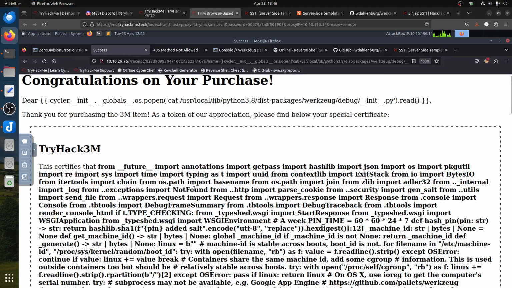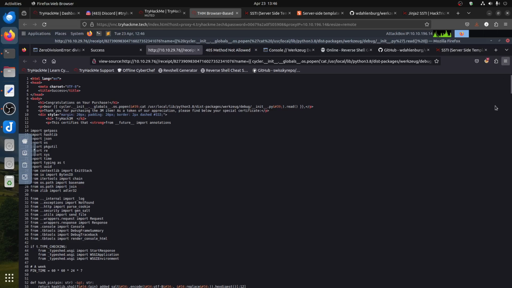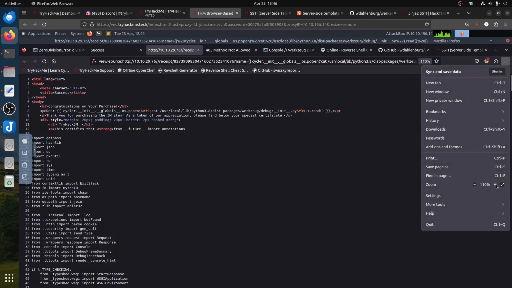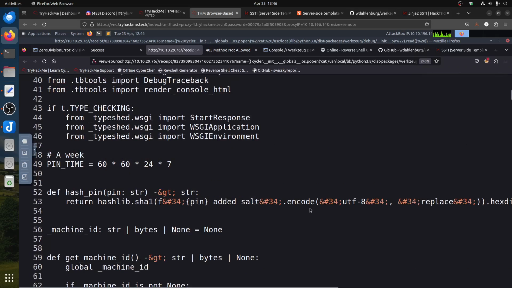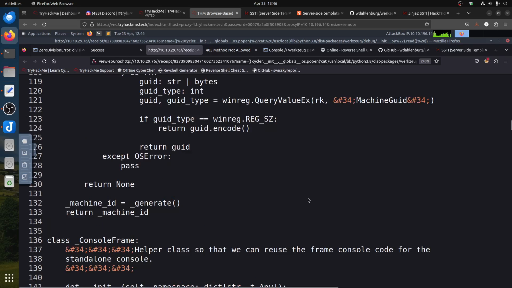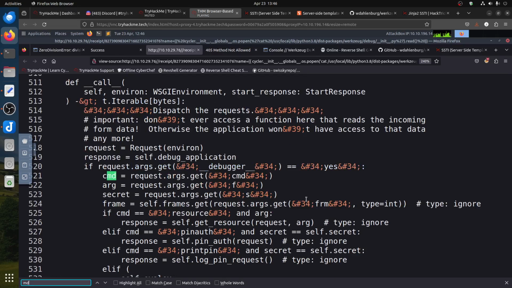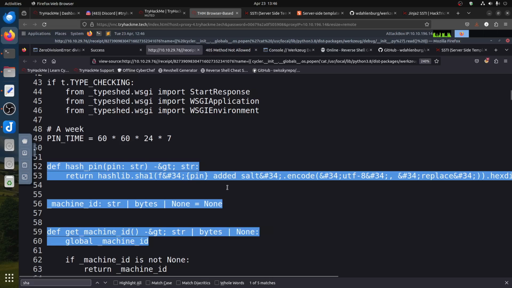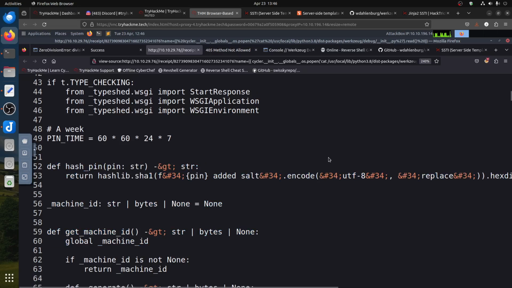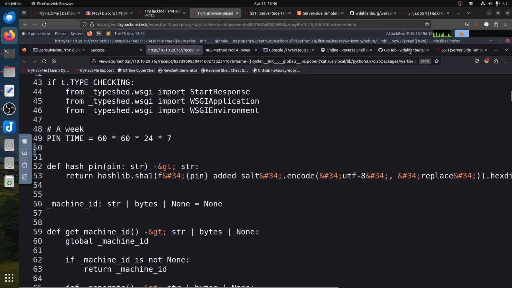Of course, this looks funny. Let's go to the view page source. Let's zoom it in. This is the file that is usually part of the server itself. Here we need to look for MD5, it doesn't exist, and SHA exists. So it tells us that the pin is using SHA. The one in Hacktricks is MD5. So that's why for this one we'll use this one.